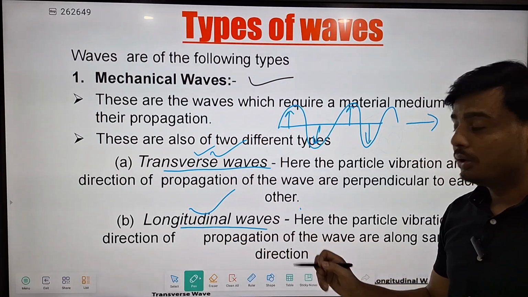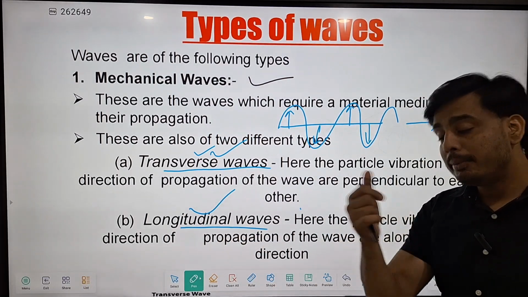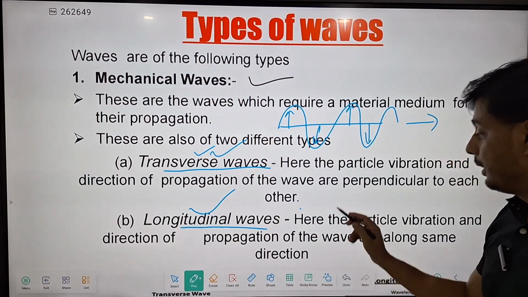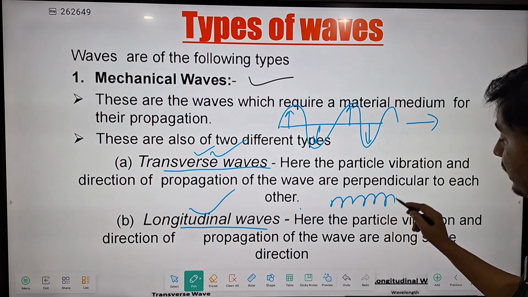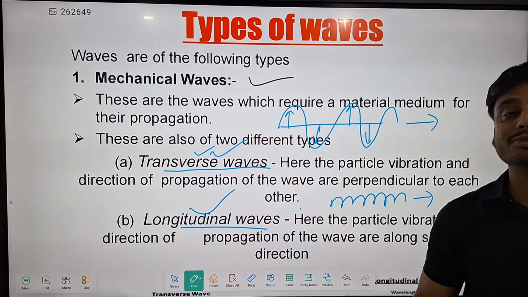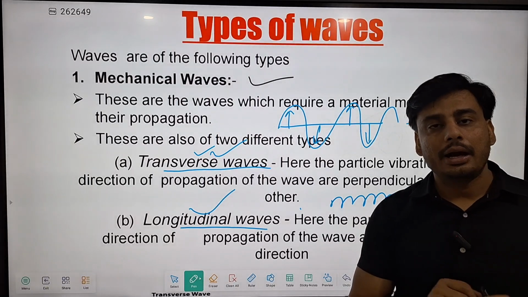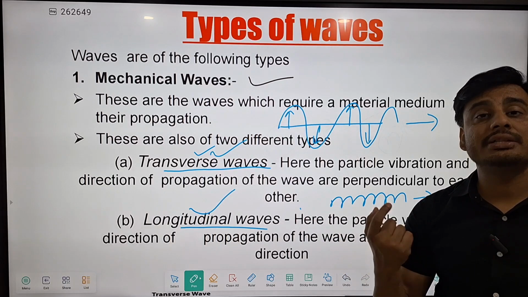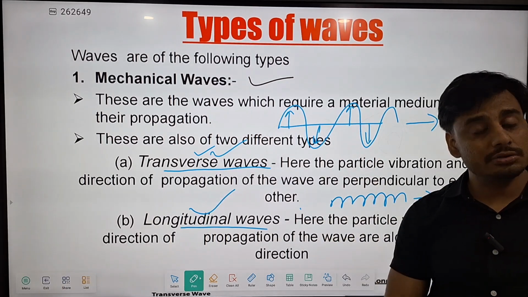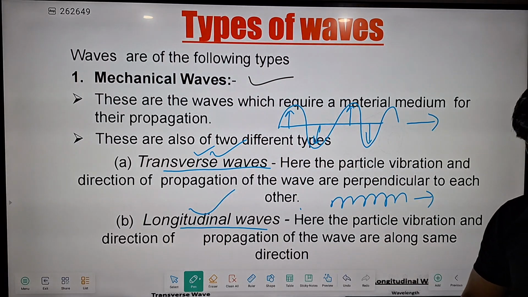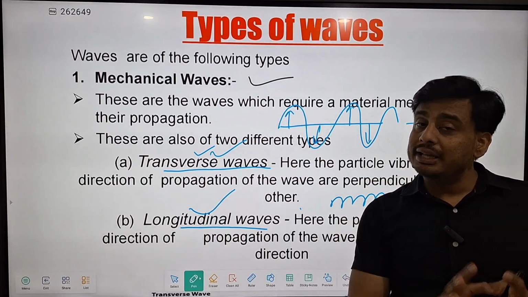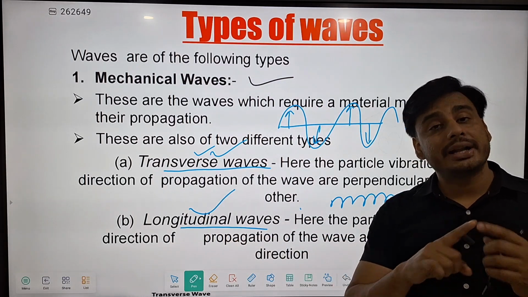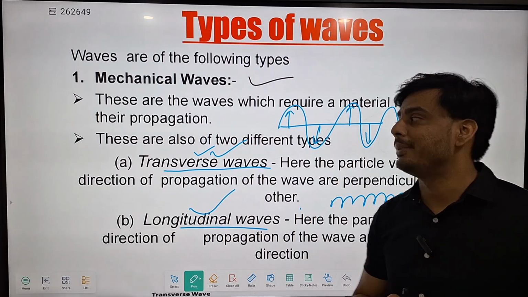And in longitudinal, the particle vibration and the wave propagation both are along the same direction, so they are said to be longitudinal. And this is the example of motion of a spring. Examples of transverse waves are light wave, which is transverse in nature, and the waves created in water bodies are transverse in nature, but longitudinal wave example is sound wave. So the difference between transverse and longitudinal is that transverse means where the particle vibration and direction of propagation are perpendicular to each other, and longitudinal means where the particle vibration and direction of propagation are along the same direction.